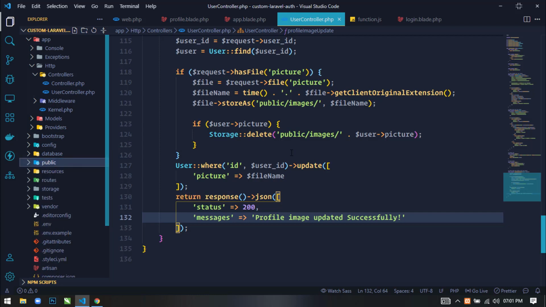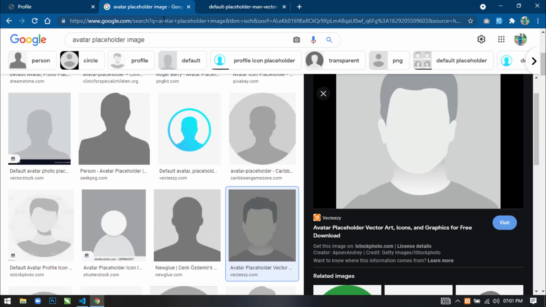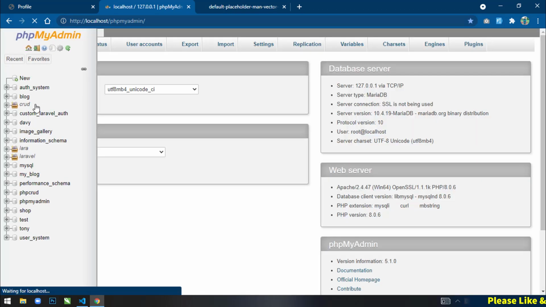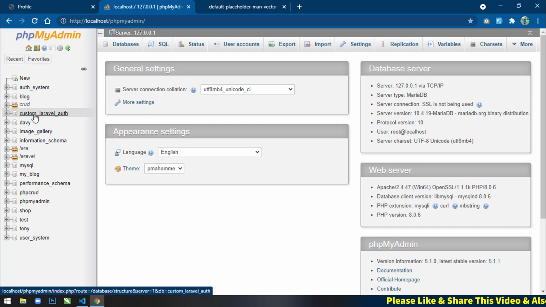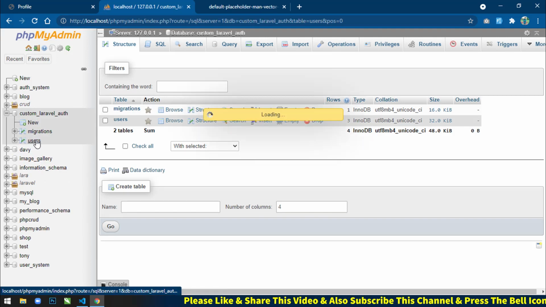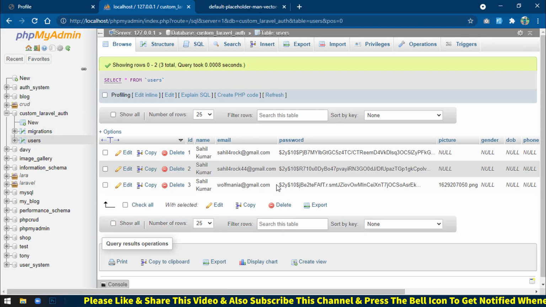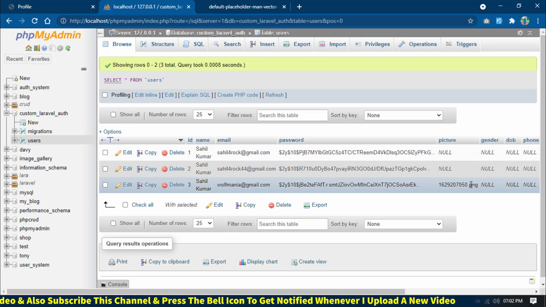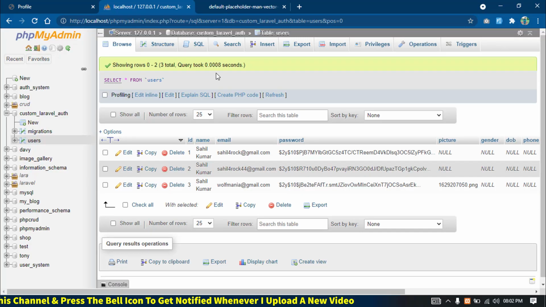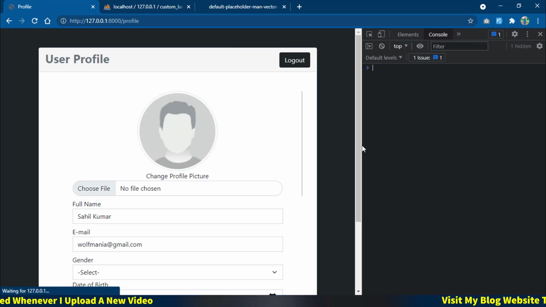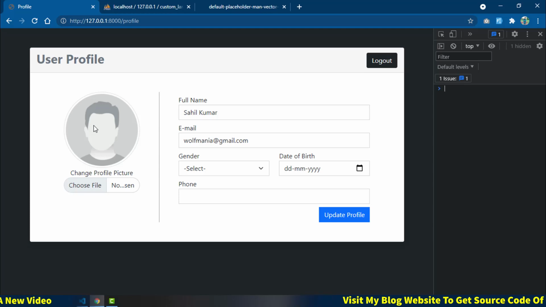Now next, what I will do is check in the database also. Just open localhost phpMyAdmin, and this is our database. Open this database, and this is our users table. You can see this is the logged in user, and in picture the name of the file has been updated. Now if we come to this page and refresh, you can see the uploaded image is not displaying here.